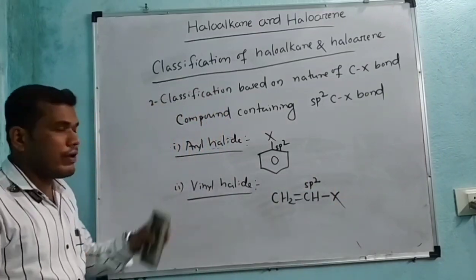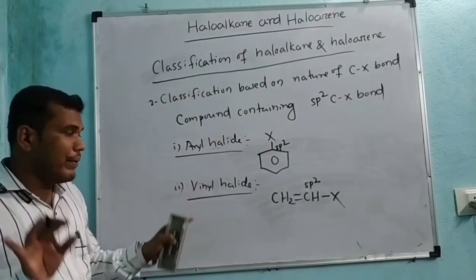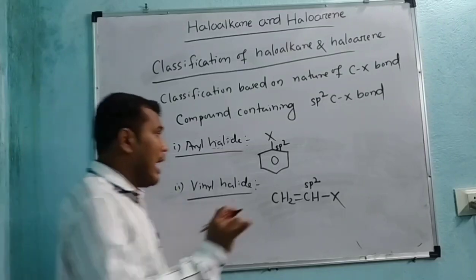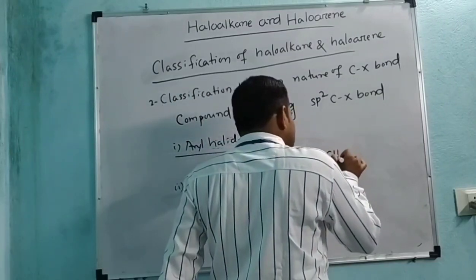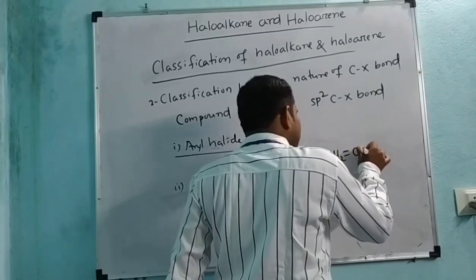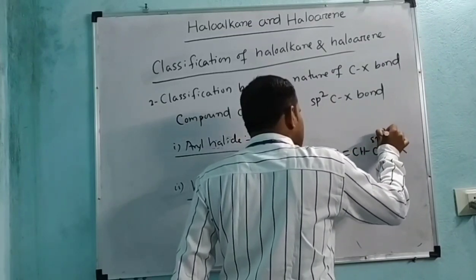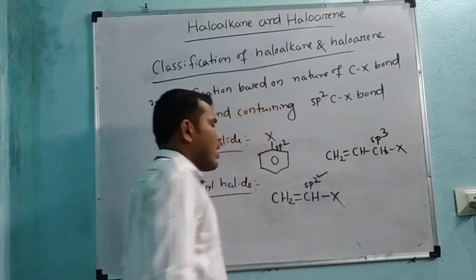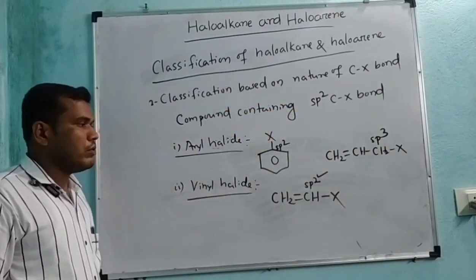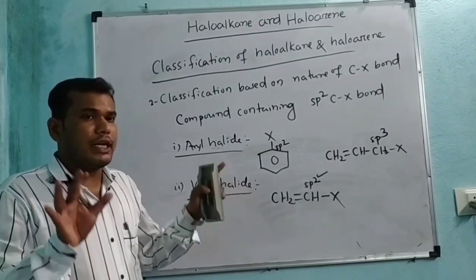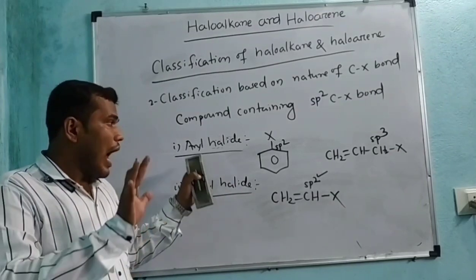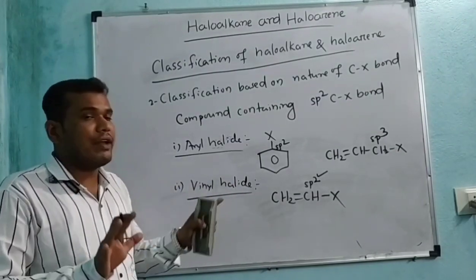That means the difference between allyl halide and vinyl halide is that allyl halide is CH2 CH CH2X, where the carbon atom undergoes sp3 hybridization, but in vinyl halide the carbon atom undergoes sp2 hybridization.